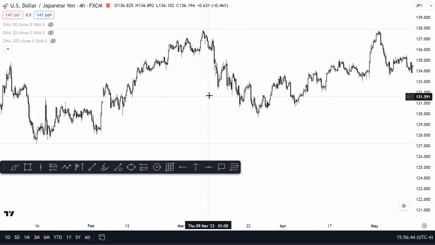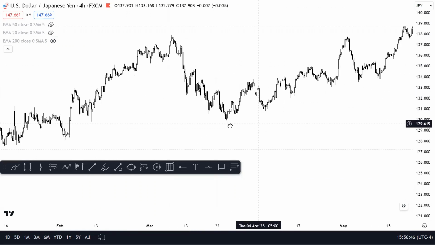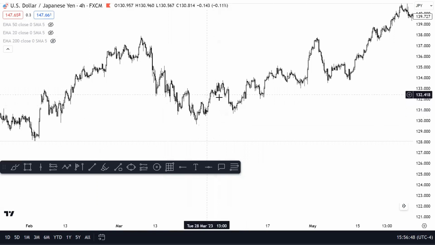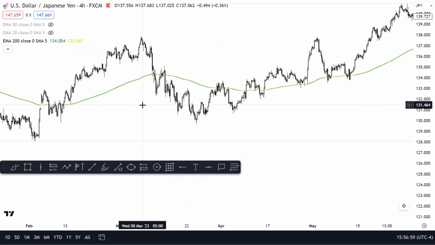Sometimes you wonder, is it going to sell? I don't really know. Should I be buying? Should I be selling? Right. And if you're not really advanced in how you understand structure, then it can be difficult. So using something like a 200 period moving average is going to be very beneficial for you.